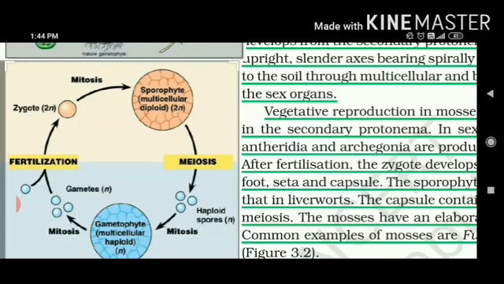So in this kind of life cycle, from gametophyte, sporophyte is formed. From sporophyte, gametophyte is formed. This is called alternation of generations. I am repeating, when different plant bodies appear in the same structure, formed in the life cycle of any plant, this is called alternation of generations. So I hope this liverworts topic is clear to you.